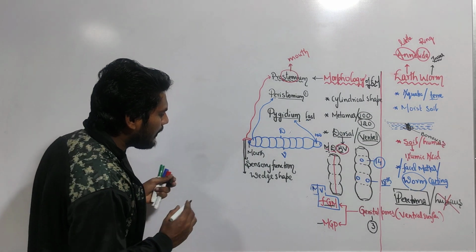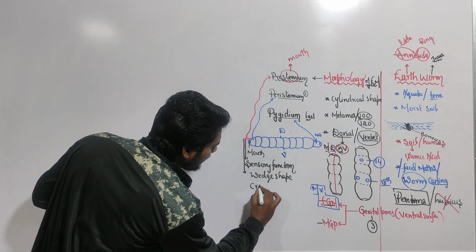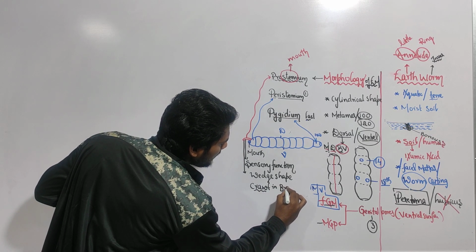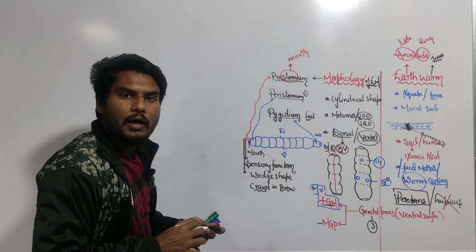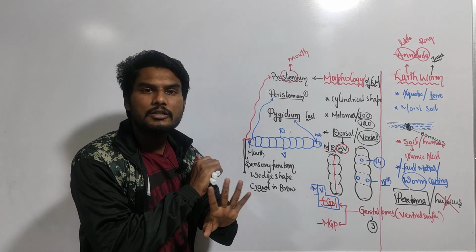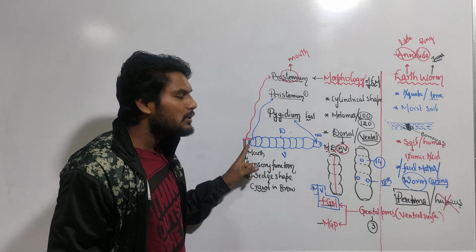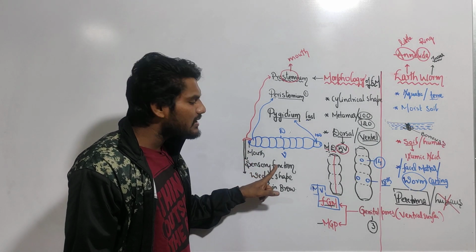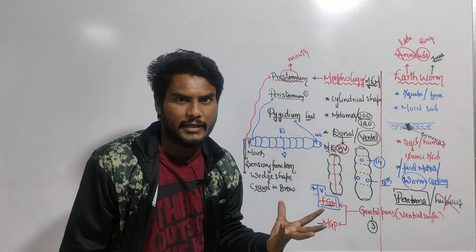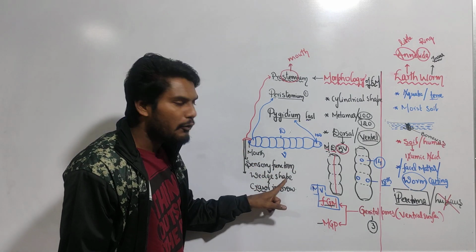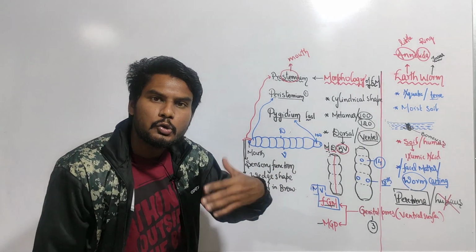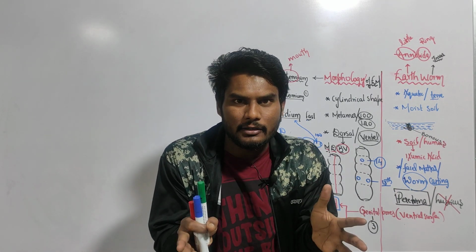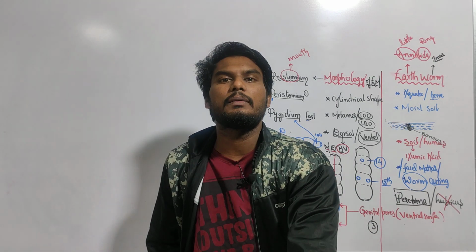And after making burrows, what is the earthworm doing? It is crawling, moving into that burrow. So the thing that you have to remember is that the prostomium is not a segment. It is responsible for covering the anterior opening, the mouth, and for the sensory function, tasting the soil. It has a wedge shape and is responsible for making the crawl. Making the burrows means opening the cracks of the earth, and the earthworm is crawling.